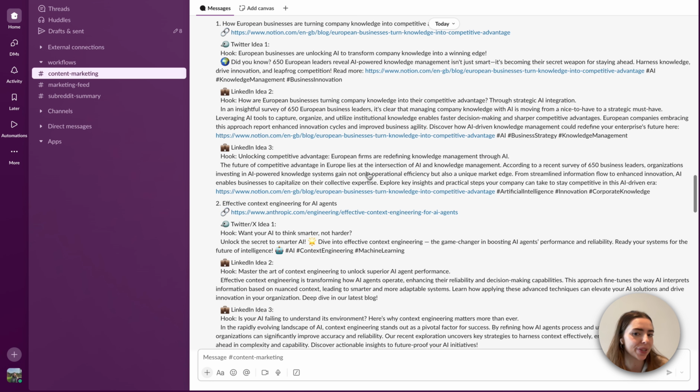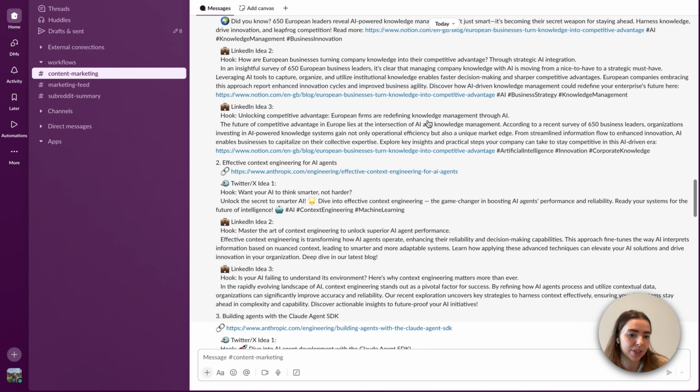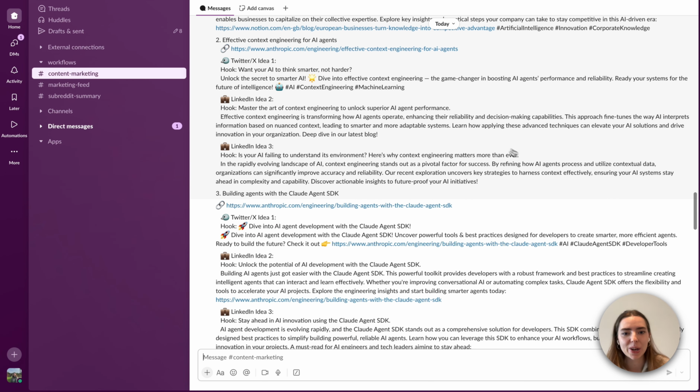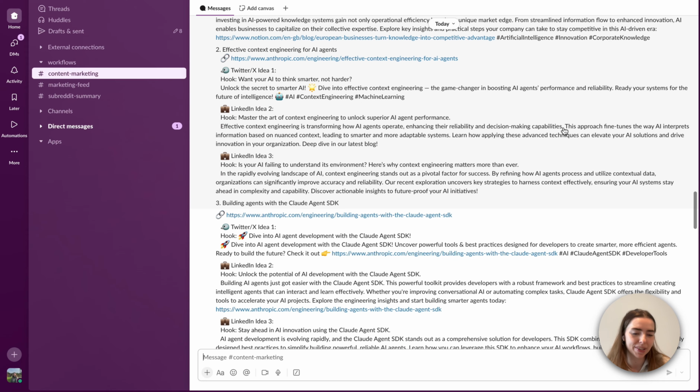And obviously I don't have to use this copy as it is. I can also update it and edit it to suit our brand style, but I can also stick our brand guidelines into Cody and Cody can then adapt the copy to suit them right away. And for example, it's got another piece that's quite interesting from Anthropic, which is on effective content engineering for AI agents. I actually read this the other day, so it's quite cool to see some ideas off the back of it. And all of this just helps us stay at the cusp of what's new in the tech world.